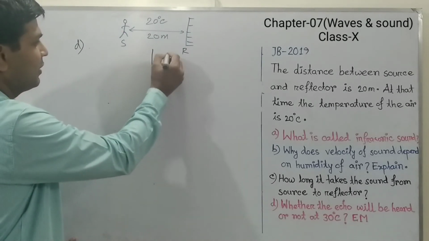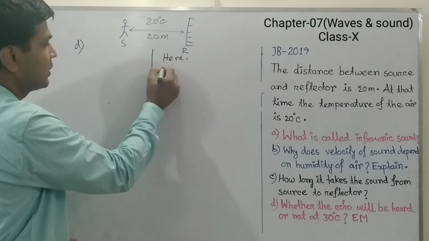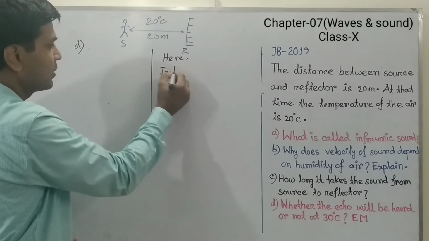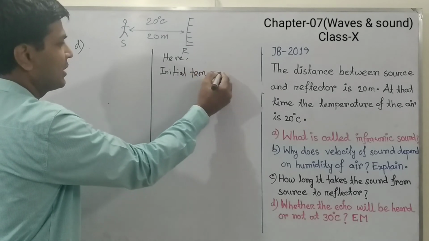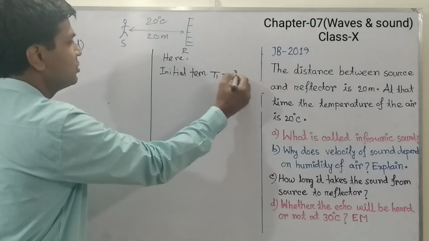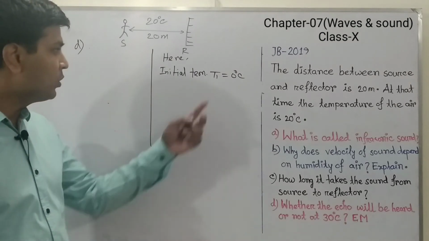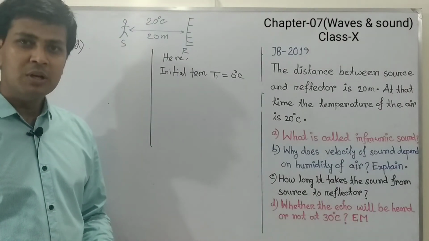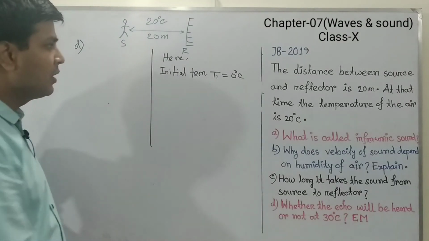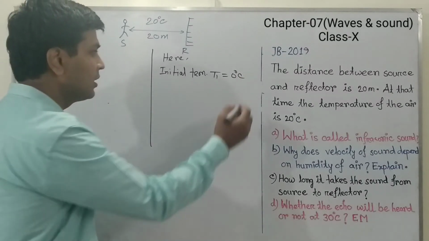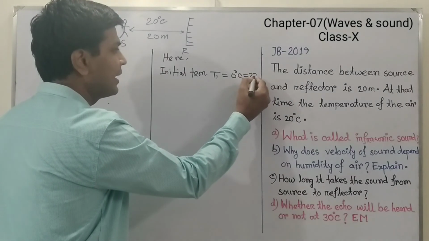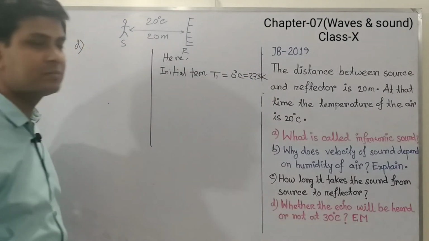Here the given quantity is the initial temperature T1, which is 0 degrees Celsius, and we know 0 degrees Celsius equals 273 Kelvin. We have already calculated this in our previous part C. So we can write here 273 Kelvin.